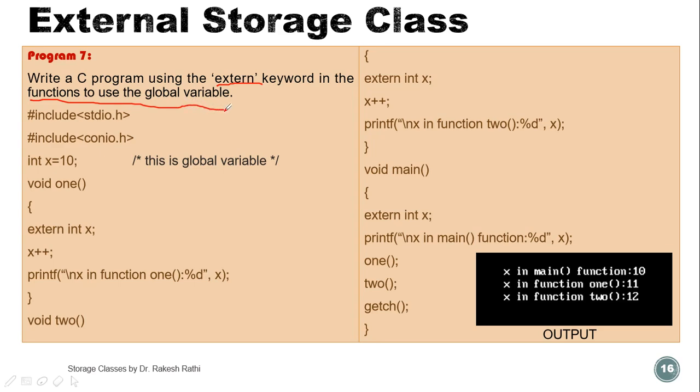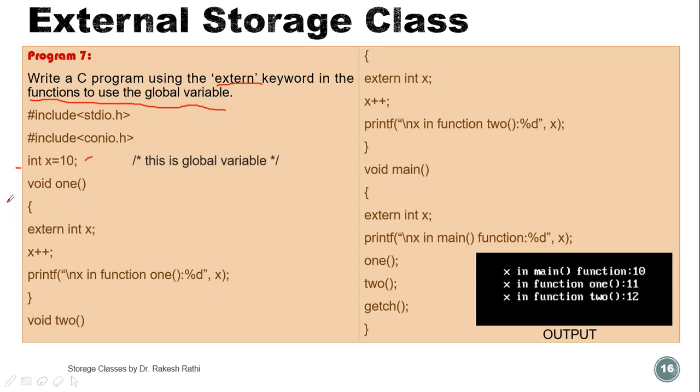We are declaring the global variable in the function. Now here, int x equal to 10. This is a global variable and it is declared outside main as well as outside all user defined functions. Int x equal to 10. This is the global variable and the value of this x is 10. By default there is no need to use the extern keyword because by default it is automatically extern storage class.